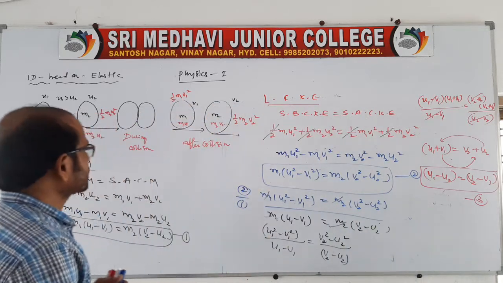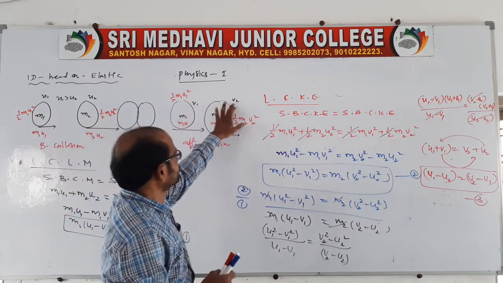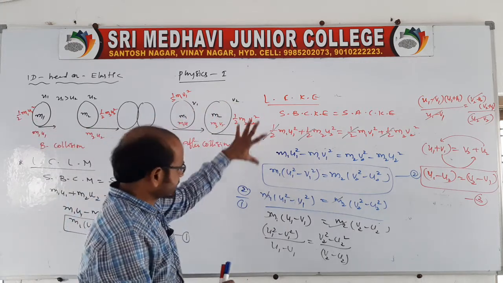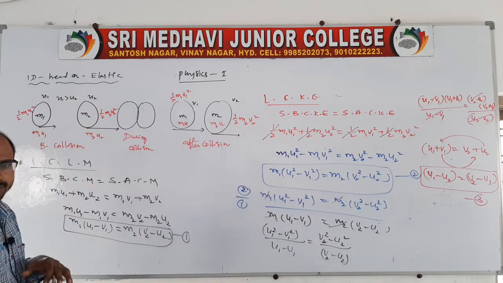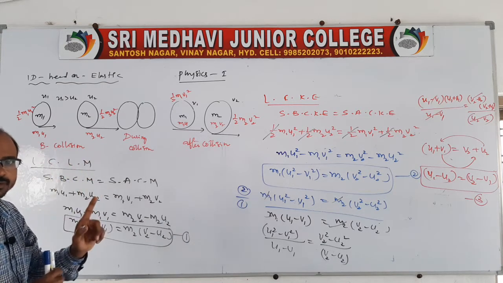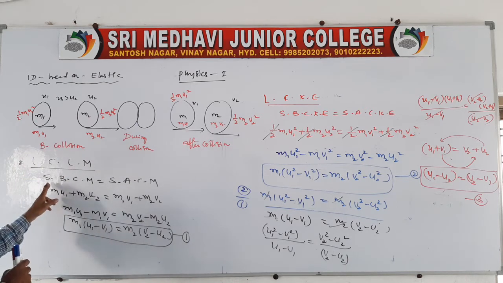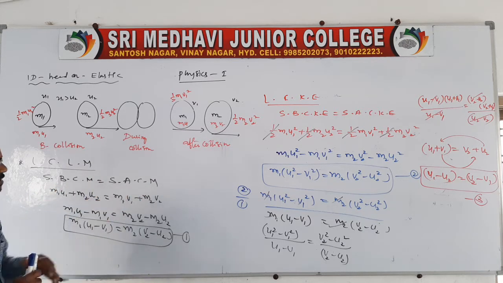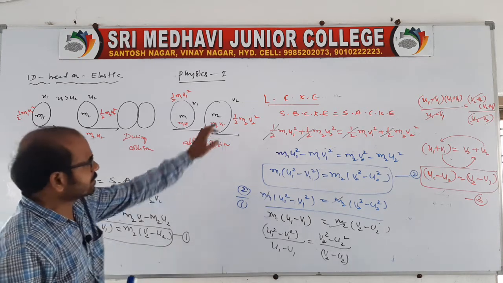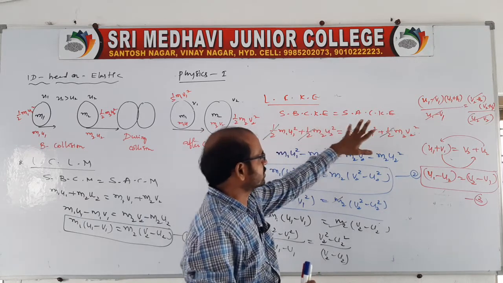Our aim is to find the final velocities of the two bodies after the collision. In a head on elastic collision, both momentum and kinetic energy are conserved. Applying the law of conservation of linear momentum, the sum of momentum before collision is equal to the sum of momentum after collision, and therefore we get expression one. Coming to conservation of kinetic energy, the sum of kinetic energy before collision is equal to the sum of kinetic energy after the collision.